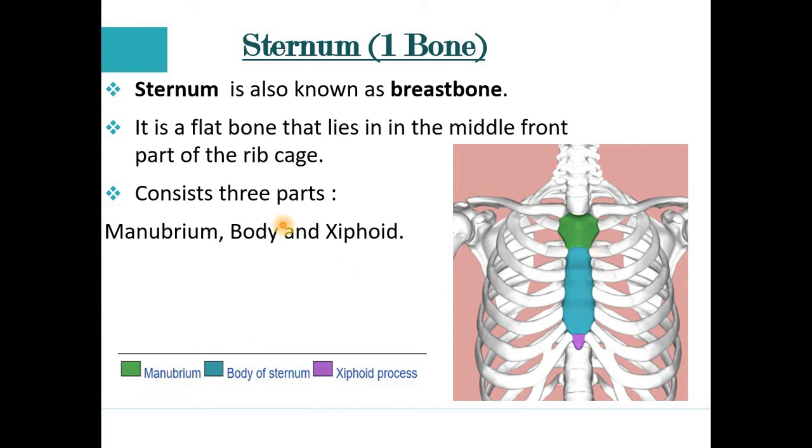And if we look deeper at what exactly the parts of the sternum are, there are 3 parts. First is the manubrium, which is green in color. Second is the body of the sternum, which is sky blue in color. Last is the xiphoid process, which is purple in color. But still, the sternum is one bone. These are only the parts of the sternum, located in the middle front part of the rib cage.